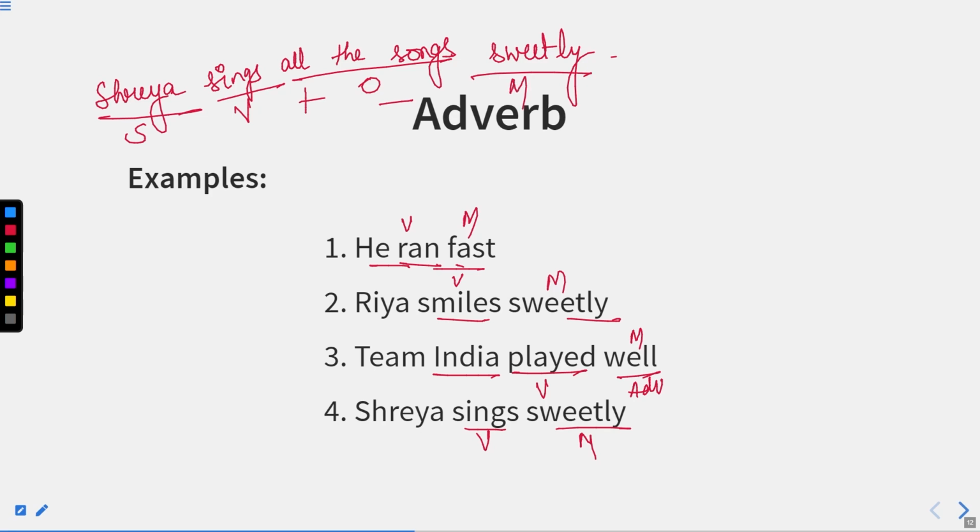So basically the position of adverb of manner is after the verb, and if the sentence contains an object as well, it is after the object also. So the structure should be like verb plus object plus adverb of manner, or it should be like verb plus adverb of manner. So this is how we use the position of adverb in our sentence. I hope you understood all this.